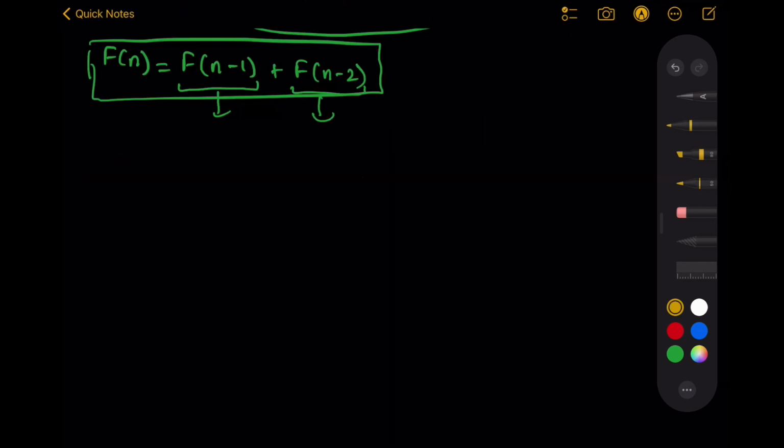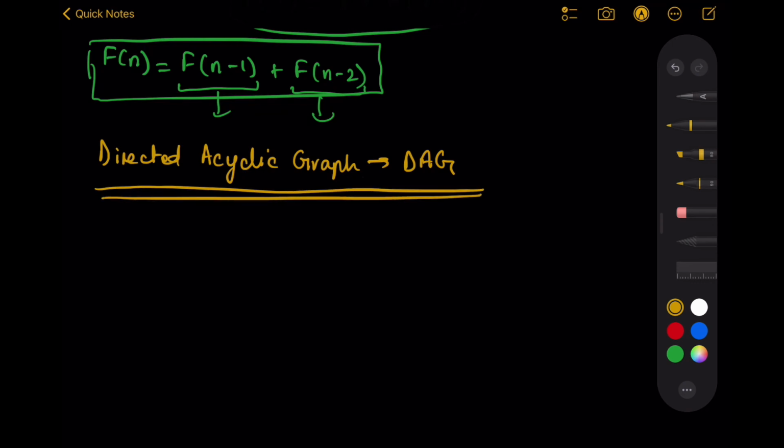Another very important thing that we need to keep in mind while using recursion is the concept of a directed acyclic graph, or DAG. The concept is that if a problem can be modeled as a DAG, then only can we apply a recursive solution for that problem.